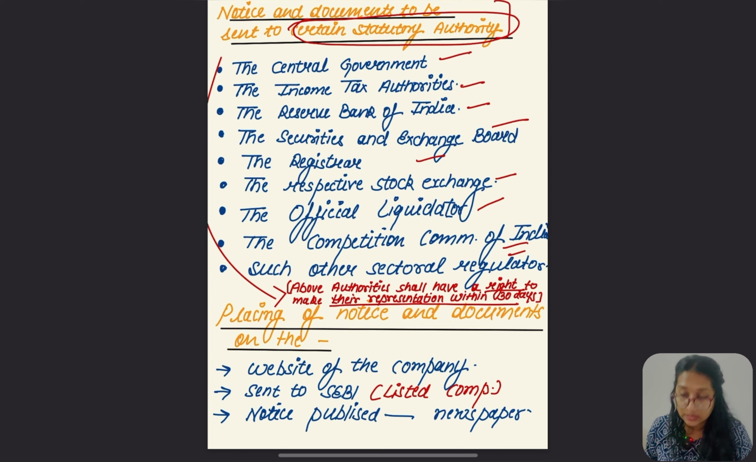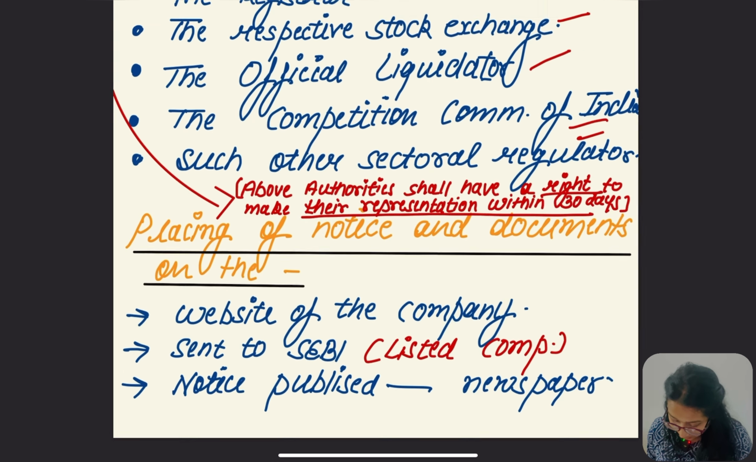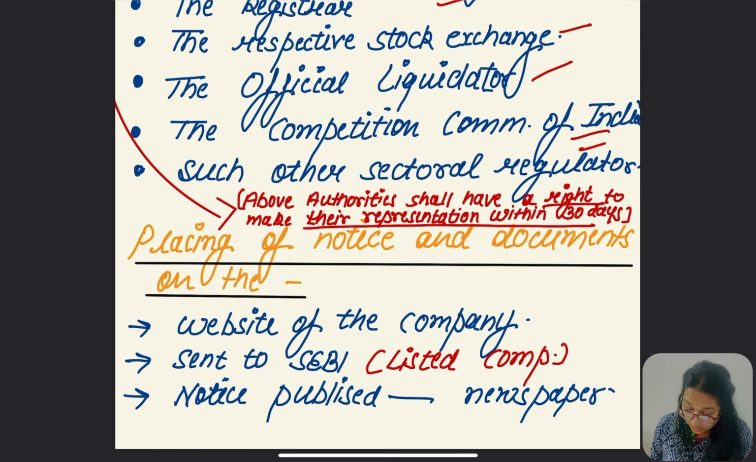These are the statutory authorities where the notice and documents are to be sent. But they also have to appoint the representative within 30 days, once they receive the notice and documents. Now this notice and documents is to be placed somewhere, right?